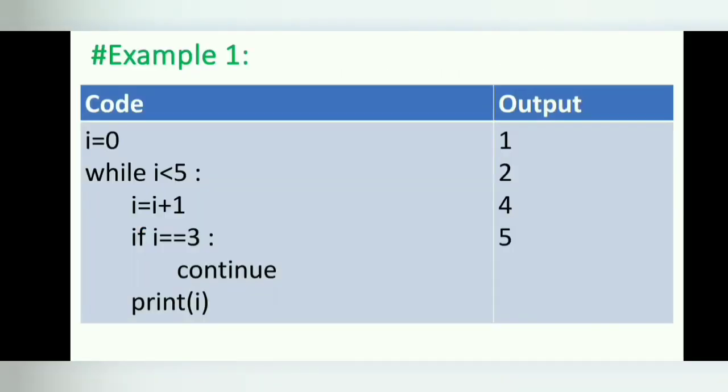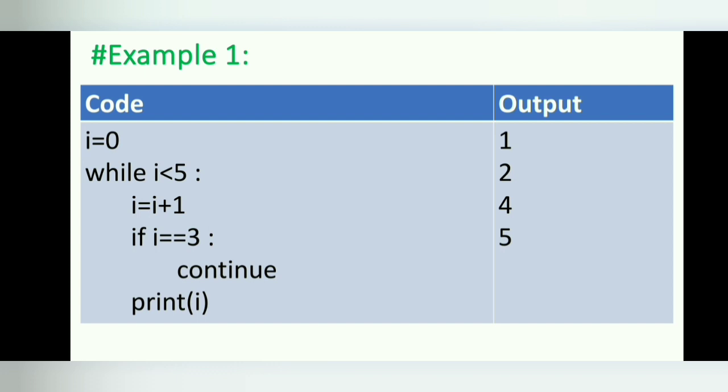Example 1. i is initialized to 0. While i is less than 5, i is equal to i plus 1. If i equals 3, continue; print i. The continue statement means jump back to the top of the loop. At the top of the loop, the while condition is tested and the loop is entered again if it evaluates